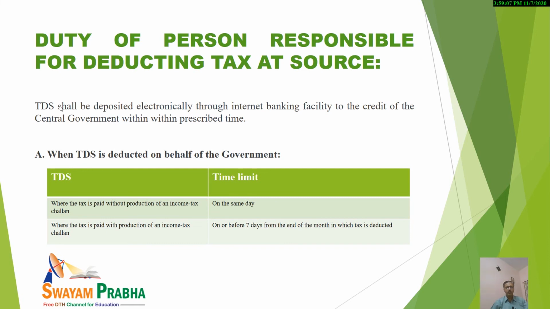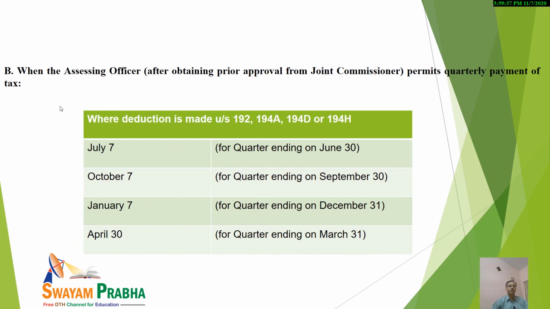The first category is when TDS is deducted on behalf of the government. In that case, when tax is paid without production of an income tax challan, it must be deposited on the same day. And when tax is paid with the production of an income tax challan, it must be deposited on or before 7 days from the end of the month in which tax is deducted.